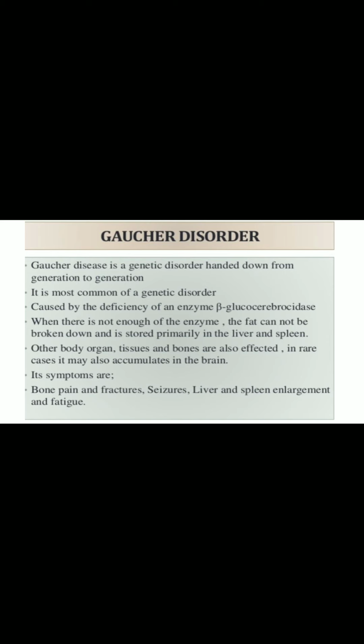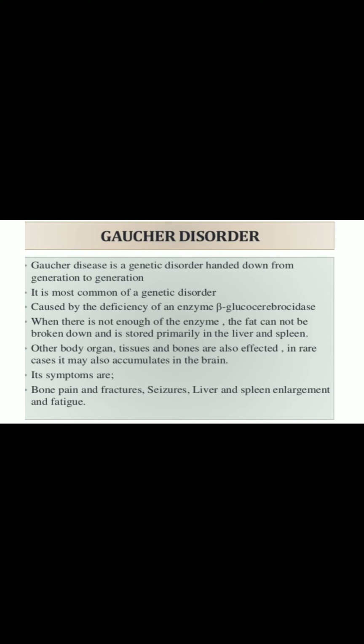It is the most common genetic disorder of its kind. There is a deficiency of the enzyme beta glucocerebrosidase, which helps in the breakdown of larger glucose-containing molecules into smaller glucose molecules. That happens with the help of this beta glucocerebrosidase enzyme, and if there is a deficiency of this enzyme, it can lead to